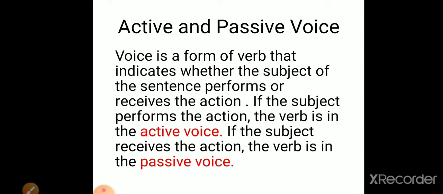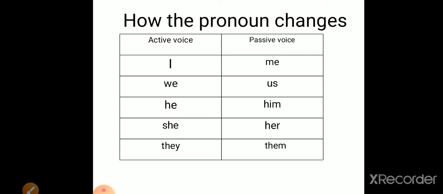Okay, now let's understand what is the basic difference between them. But before that, we need to understand basic rules for it. The most important thing, how the pronoun changes. Whenever in a sentence if the subject is I, it will become me in the passive voice. If we is given as subject, it will become us. He will become him. She will become her. They will become them.